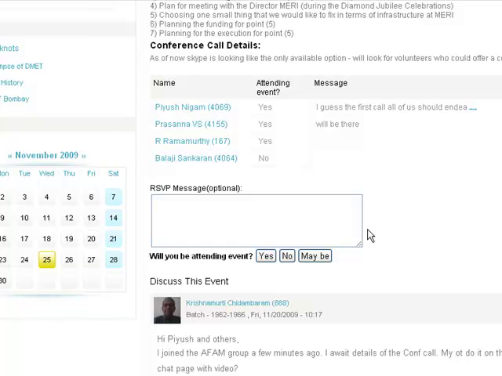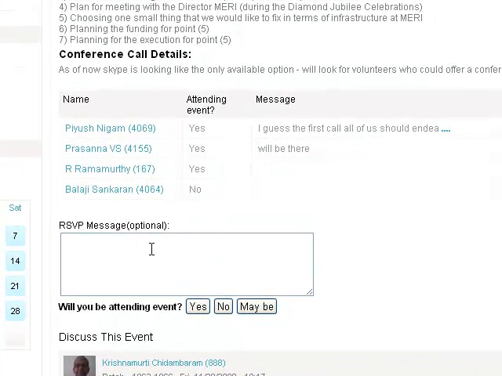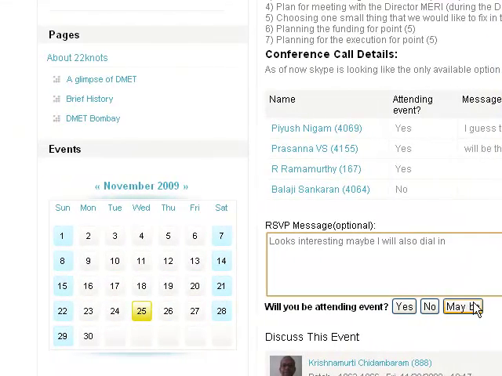Now I am a new member and I can decide to join this event, in which case I can write an RSVP message here, which will show on top once it is done, and I can say, looks interesting. Maybe I will also dial in, and then I can say yes if I am attending the event, no if I'm not, and maybe in case I might attend, maybe not. I just put a maybe for now, for the purpose of the demo.